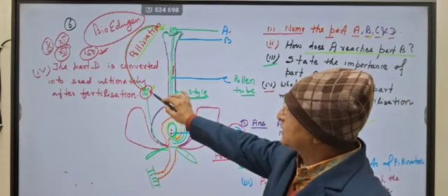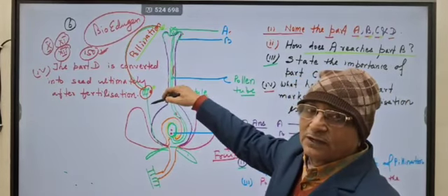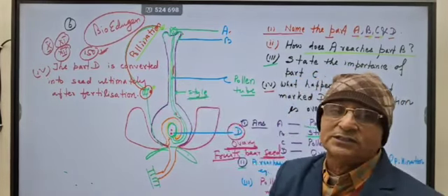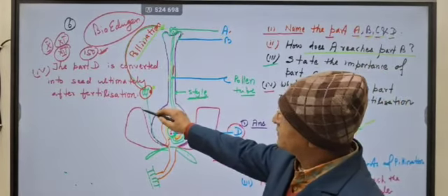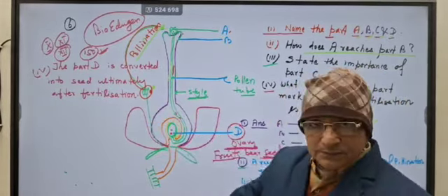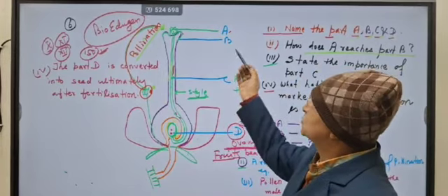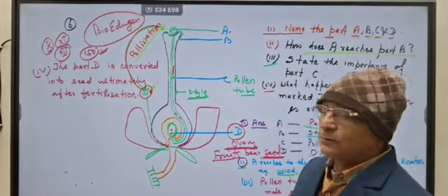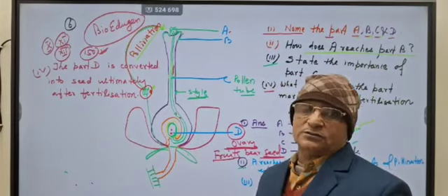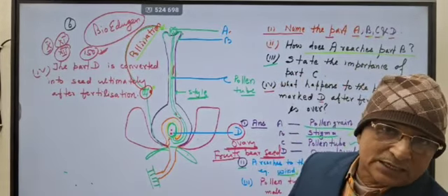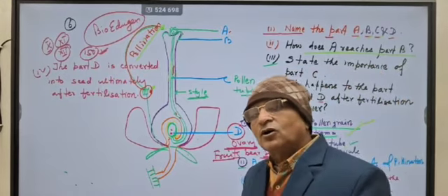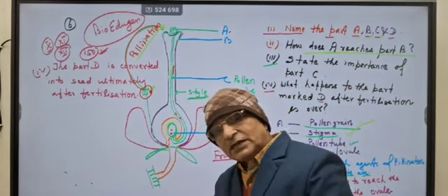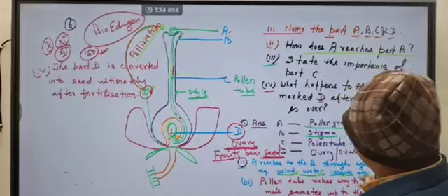If the transfer takes place from anther to stigma of the same flower, it is known as self-pollination. If pollen grain is transferred from the anther to the stigma of a different flower of the same species, it is called cross-pollination. Cross-pollination brings about variation. Self-pollination is also sexual reproduction, but it mimics the asexual type and might not give variation.